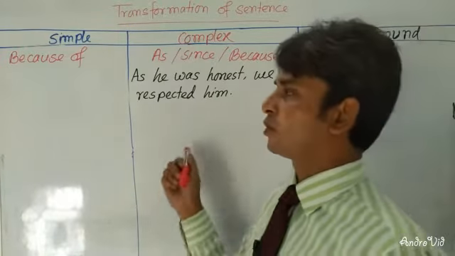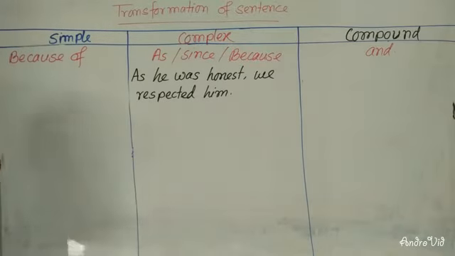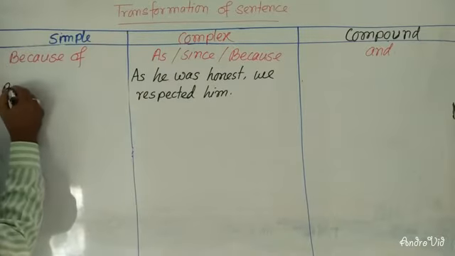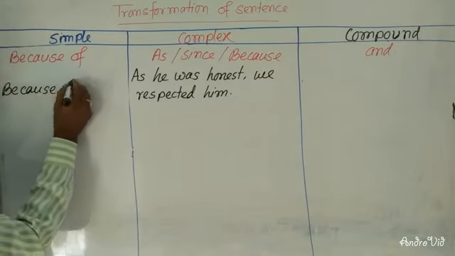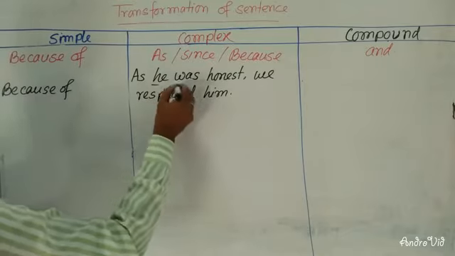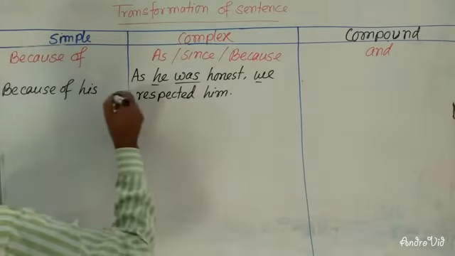At the time of changing into simple sentence, you will have to use here because of. Then you will have to make it phrase. Because of, the subject is different, so you will have to take here he is.